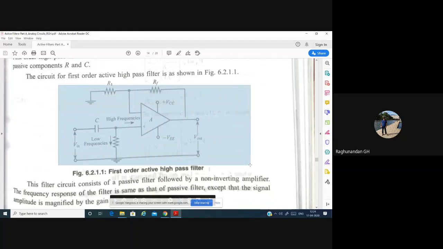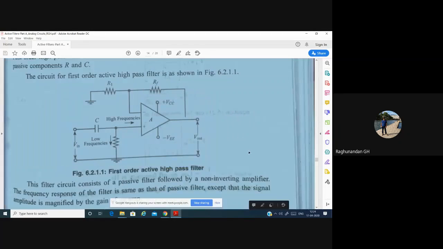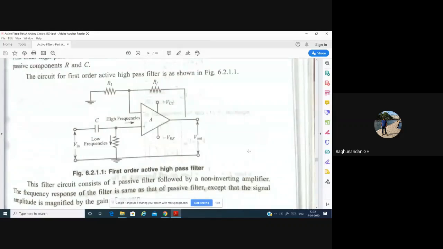I've already explained low frequency. Can anyone analyze this? What might happen in this? Prajwal is there?